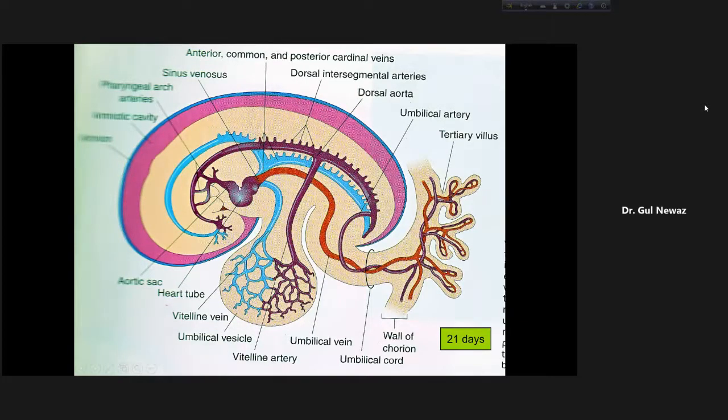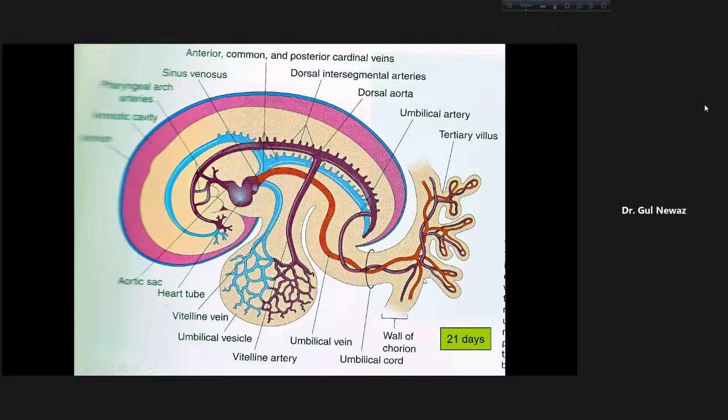So this heart tube, which forms in the cardiogenic area from mesoderm, initially there were two, later they fuse to form a single heart tube, then the heart tube bends. And they join the blood vessels of the embryo, intraembryonic blood vessels. Then they connect with the blood vessels of the connecting stalk, blood vessels of the yolk sac, and blood vessels of the chorion.